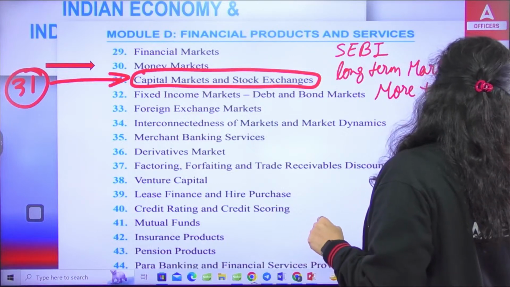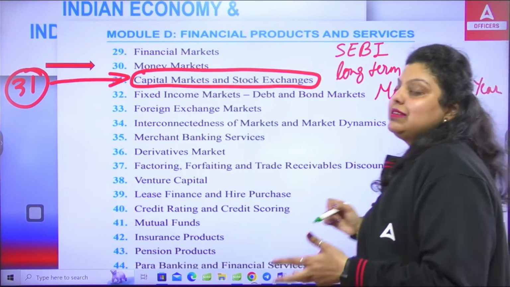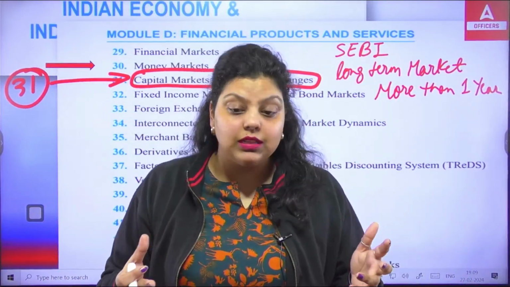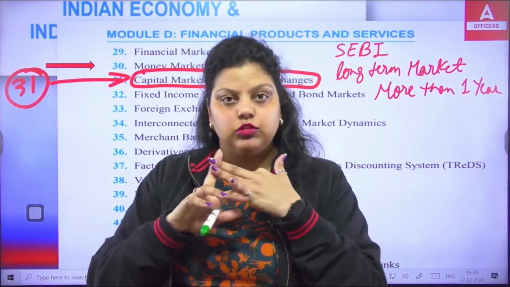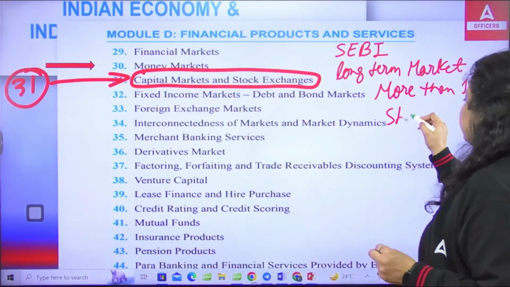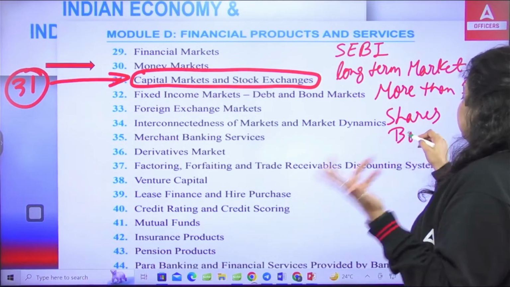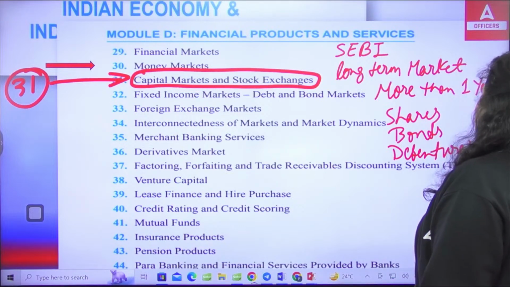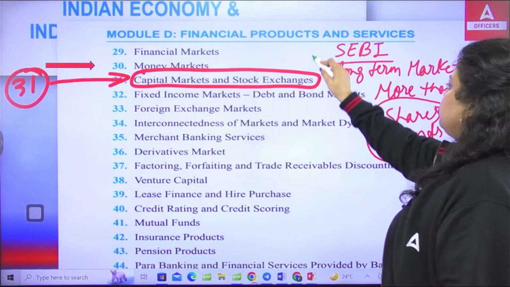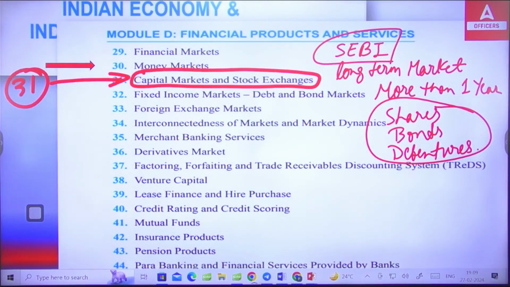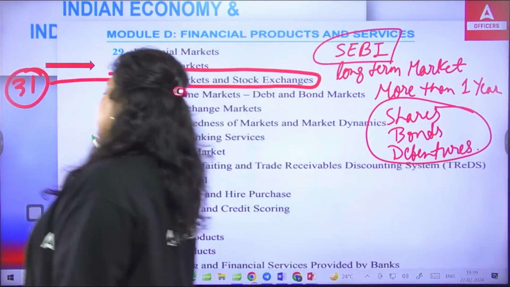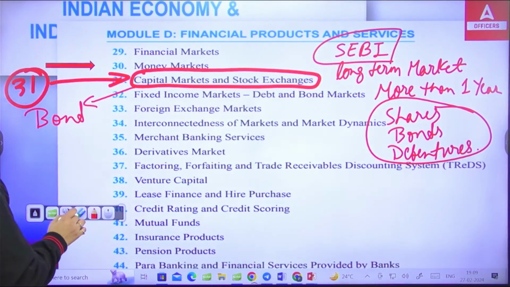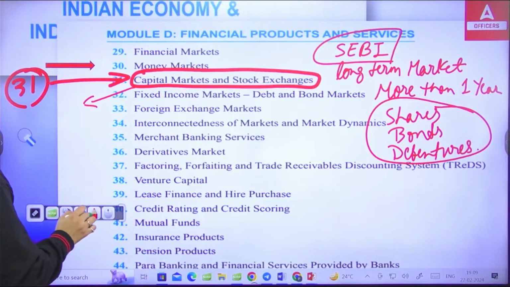And to raise capital, what financial product or services can we use here? We can perform the selling and purchasing of securities. What are these securities? Shares, bonds, debentures. So we will be trading in shares, bonds and debentures to raise capital for more than 1 year in your capital market under the supervision of the regulatory body SEBI. Or we can say the capital market includes both markets, that is the bond market, or we can call it a debt market.